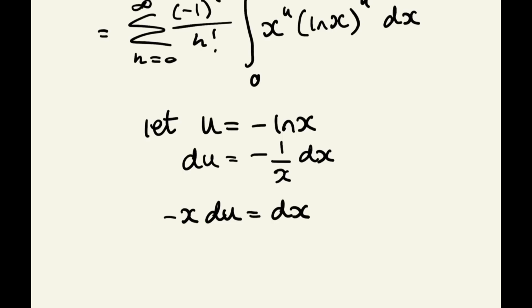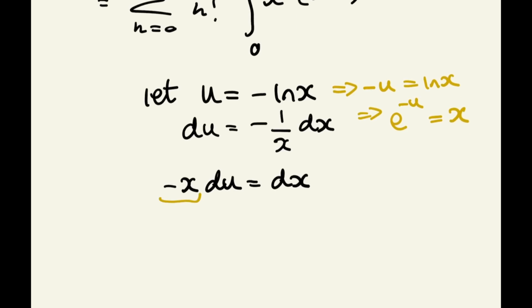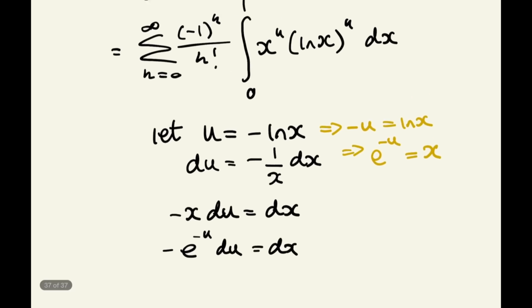So we have said that u equals negative ln of x, so that implies that negative u is equal to ln of x, which implies further that e to the negative u equals x. And so when we've got this negative x down here, we've actually got negative e to the negative u du equals dx. Cool.